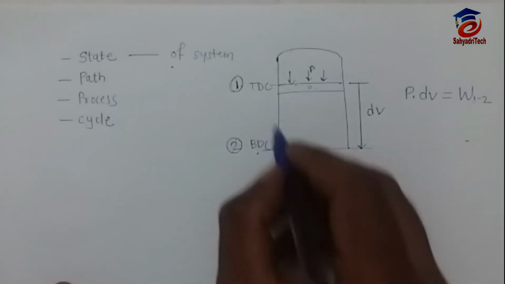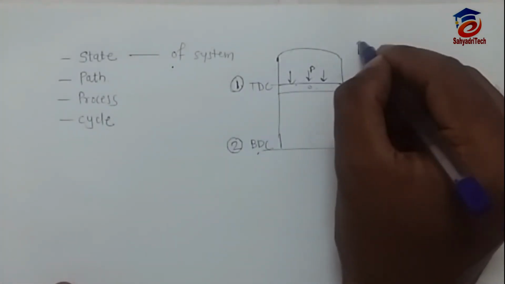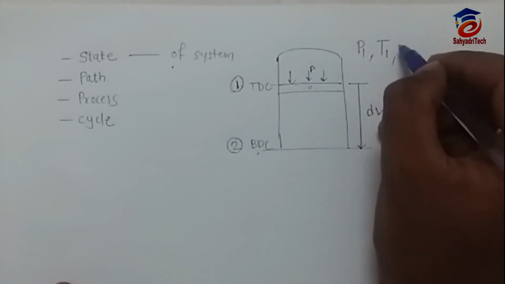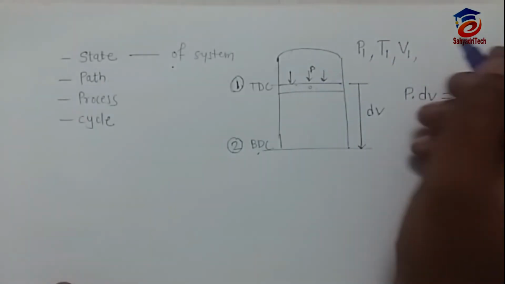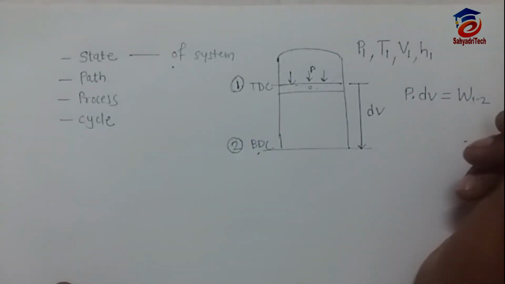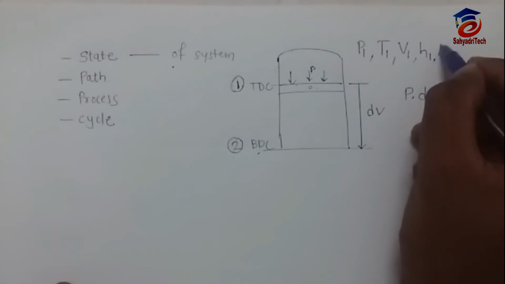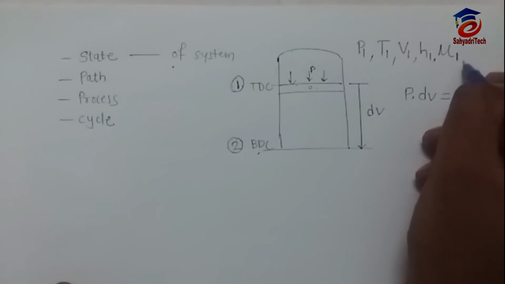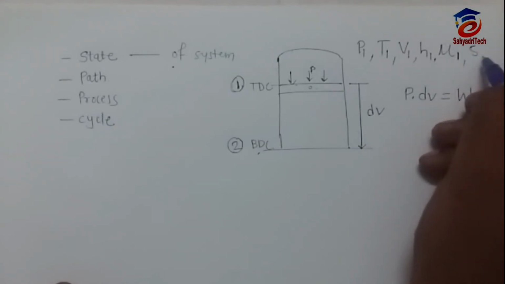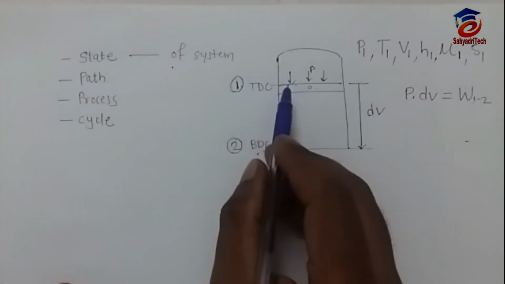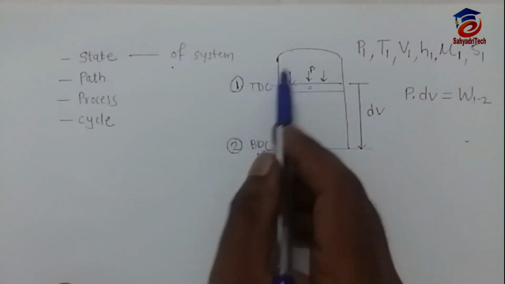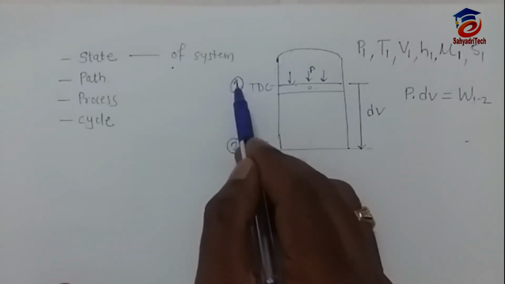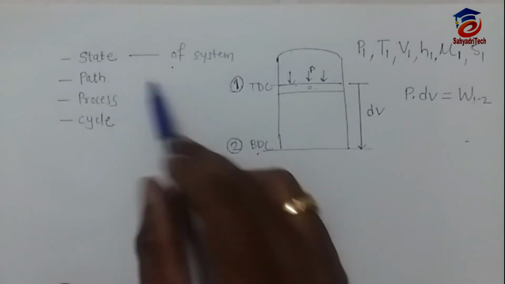So at state 1 the pressure is P1, that is one of the properties, temperature is T1, volume is V1, specific enthalpy is H1, then internal energy at this position is U1, entropy is S1. This way we read various properties of the system, and we call it state 1. The position of the system is nothing but state 1.